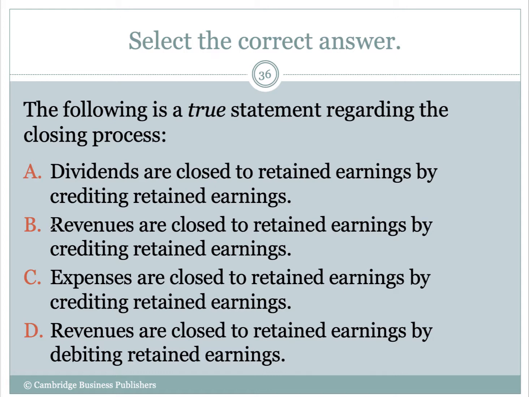So take a couple seconds, just read this and then answer the question. Okay, so it says the following is a true statement regarding the closing process. A: Dividends are closed to retained earnings by crediting retained earnings. Well, no, they're not, right? Yes, dividends are closed to retained earnings, but not by a credit.